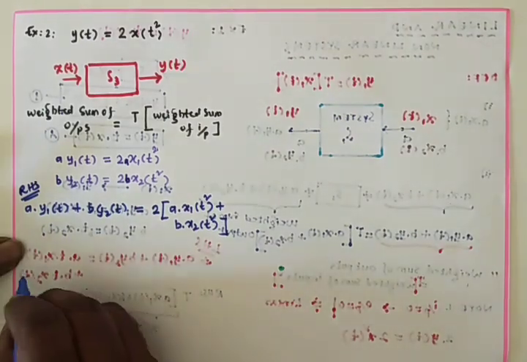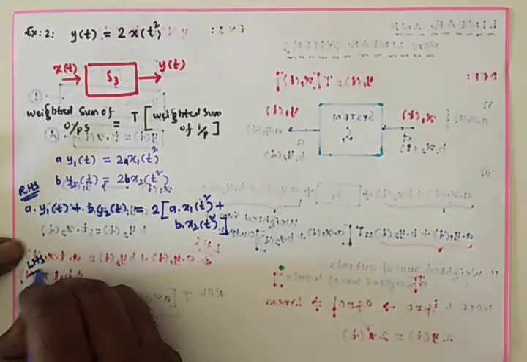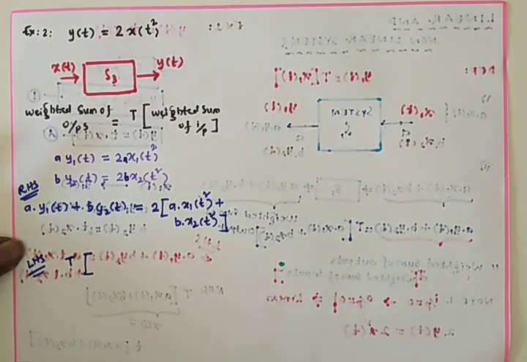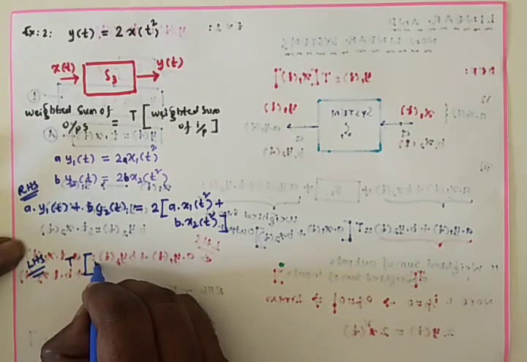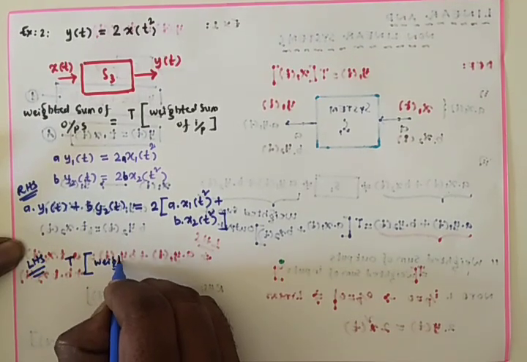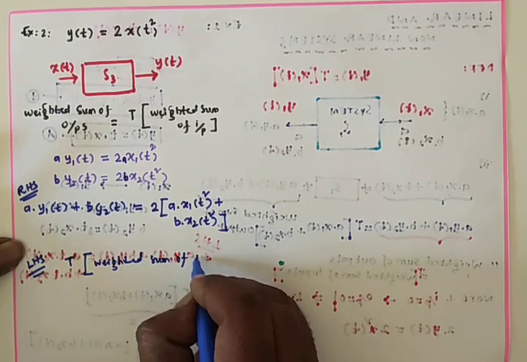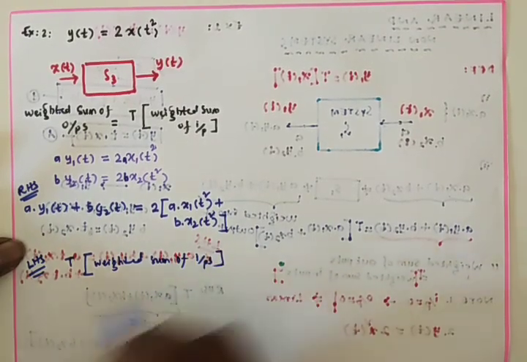Now we have to go with the LHS. LHS is nothing but what? Transfer function applied on weighted sum of inputs.